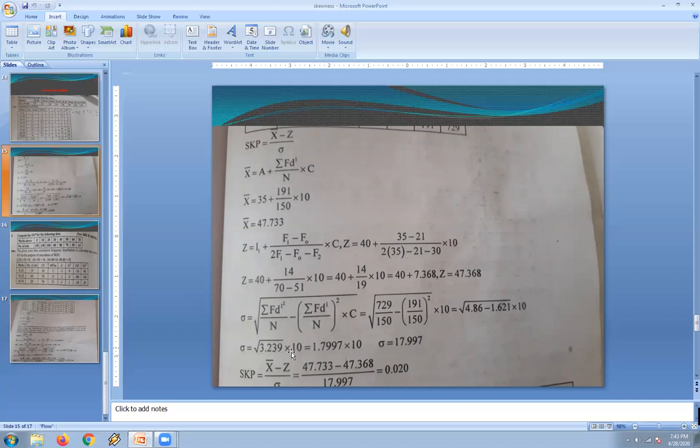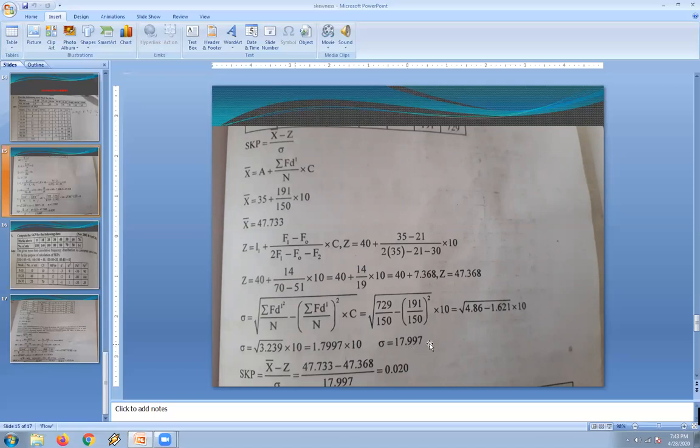Now we are using the standard deviation formula, as we have used the d dash. So we can apply the formula for step deviation: root of sigma f d dash square by n minus sigma f d dash by n whole square, into c. So f d dash square is 729 divided by 150 minus f d dash is 191 divided by n value 150, whole square, into 10. After substituting and calculating the values, the standard deviation value is 17.997.